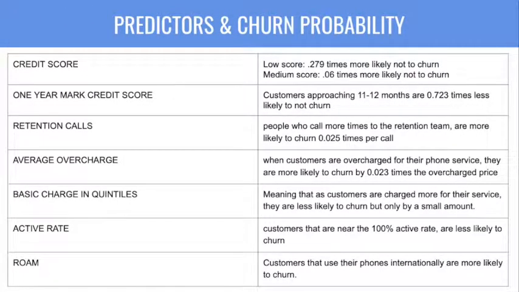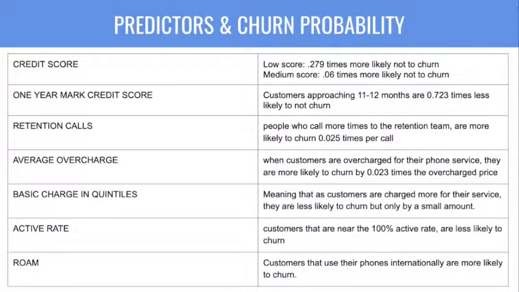Okay, so now I'm going to be talking about the relationship between predictor values and churn probability. For credit score, if the person has a low credit score, they are 0.279 times more likely to not churn. And for a medium credit score, they're 0.06 times more likely to not churn. So overall, people with high credit scores are more likely to churn than customers with low credit scores.